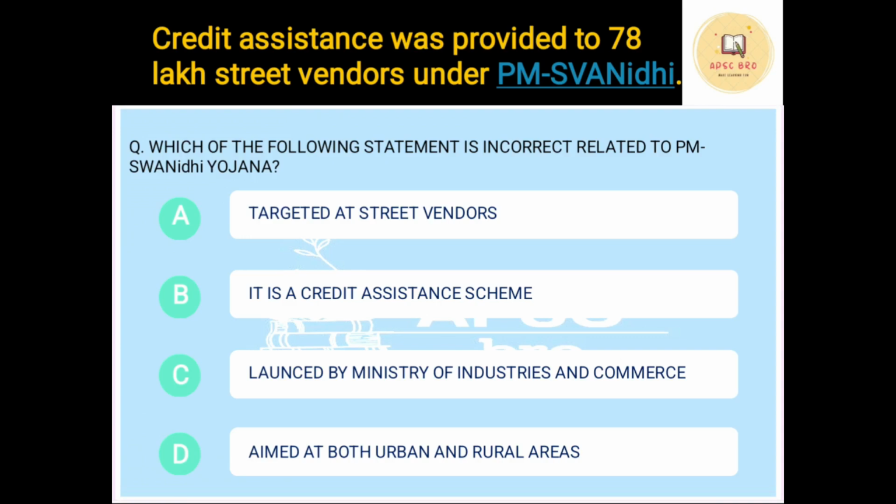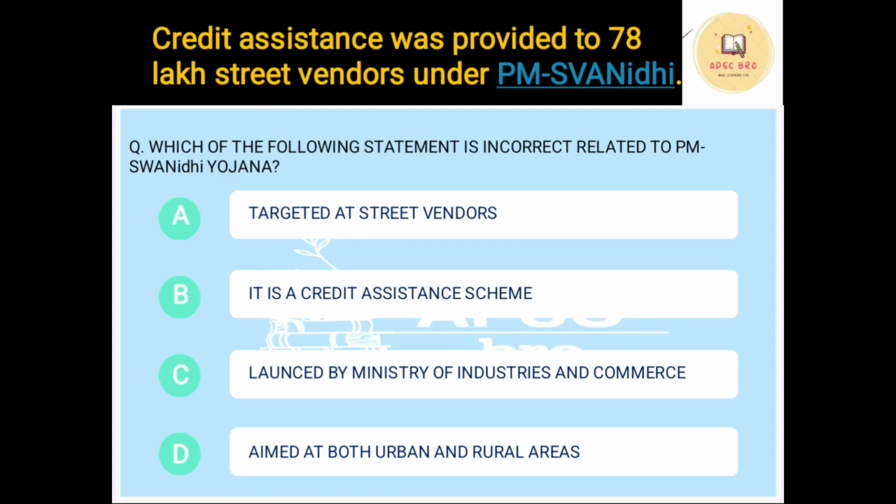Now let us come to this year's budget. What we are going to do is discuss the provisions of this year's budget and then discuss the MCQ on that provision. In this year's budget, it was shown that there will be credit assistance to 78 lakh street vendors under the PM Swanidhi Yojana. So this is what is given in the budget.